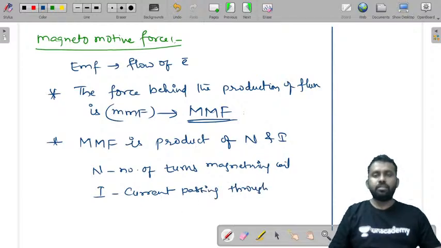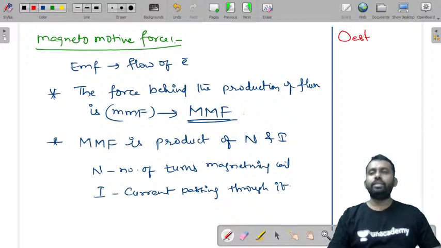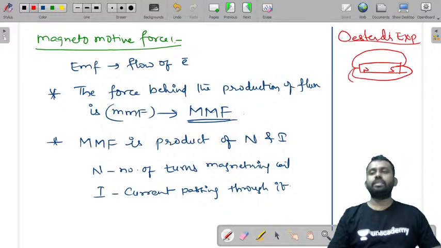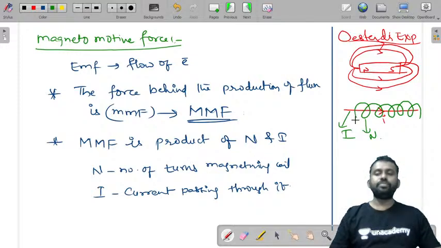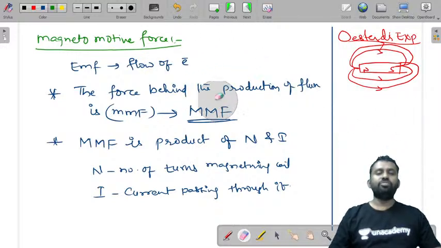Here you have to know about Oersted's experiment. Not only a magnet has a flux around it, Oersted has told that a current carrying conductor also has some flux around it, and this current carrying is I, and these are number of turns N. If this carries a current, the number of turns of that coil will give you the magnetomotive force.